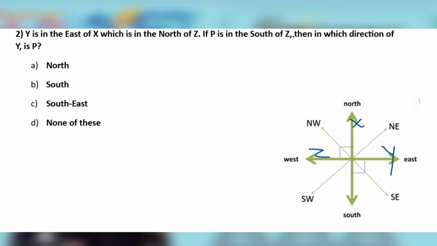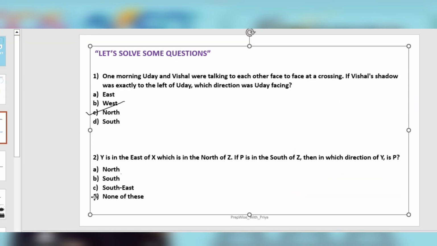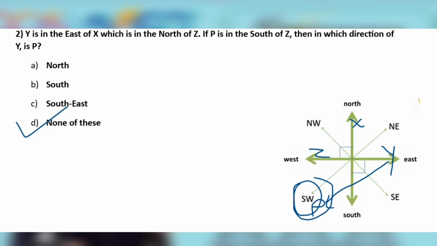If P is in the south of Z. अब साउथ कहाँ है? नीचे. तो P अगर साउथ में है Z के, then which direction of Y is P? Y किस डायरेक्शन में है P के? तो which is it, this direction? South-west. Is there South-west present? नहीं है. That means none of these will be the right answer. So here none of these will be the right answer. Let's see the next, third question.